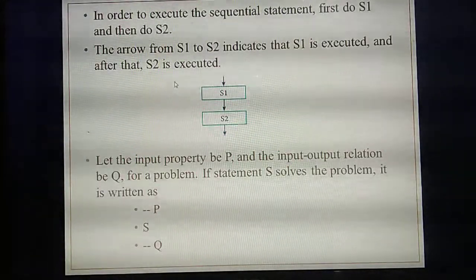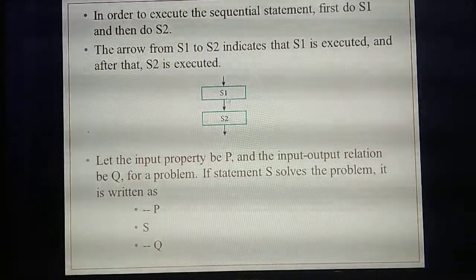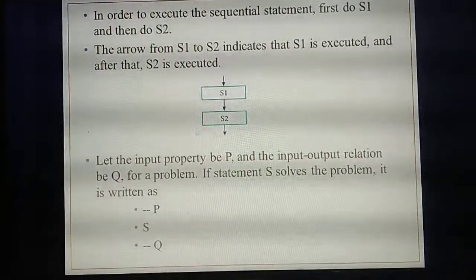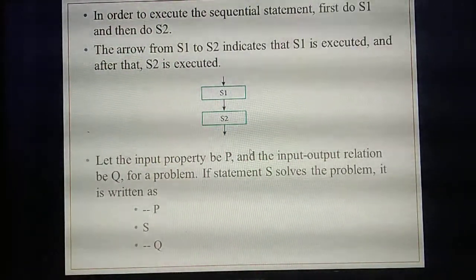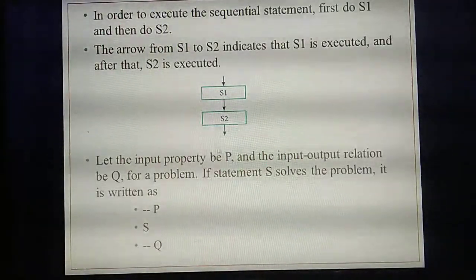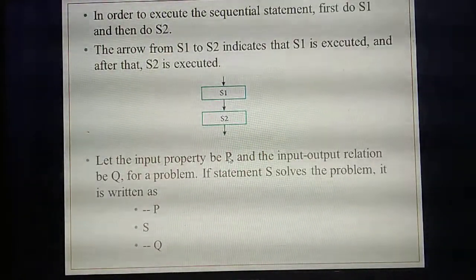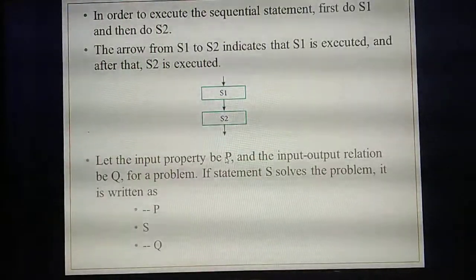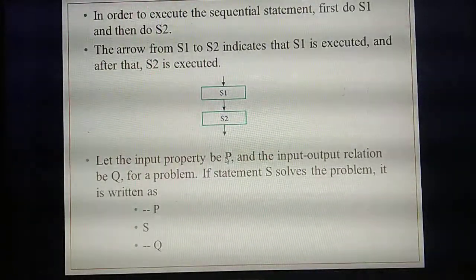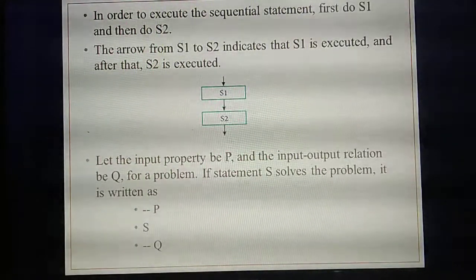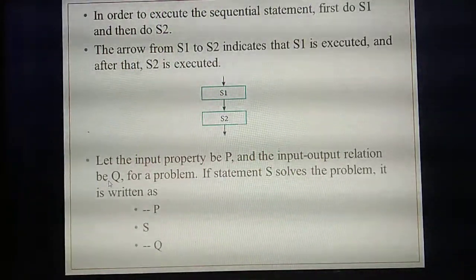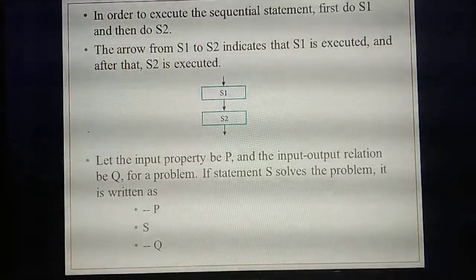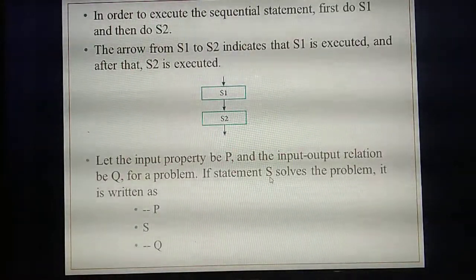Similarly, here also they will write the next step. First they are identifying the statements, then they are going to write the input property and input output relation. The input property they have given in the letter P. Next, the input output relation they have given in the letter Q. Then the statements they have given as S.